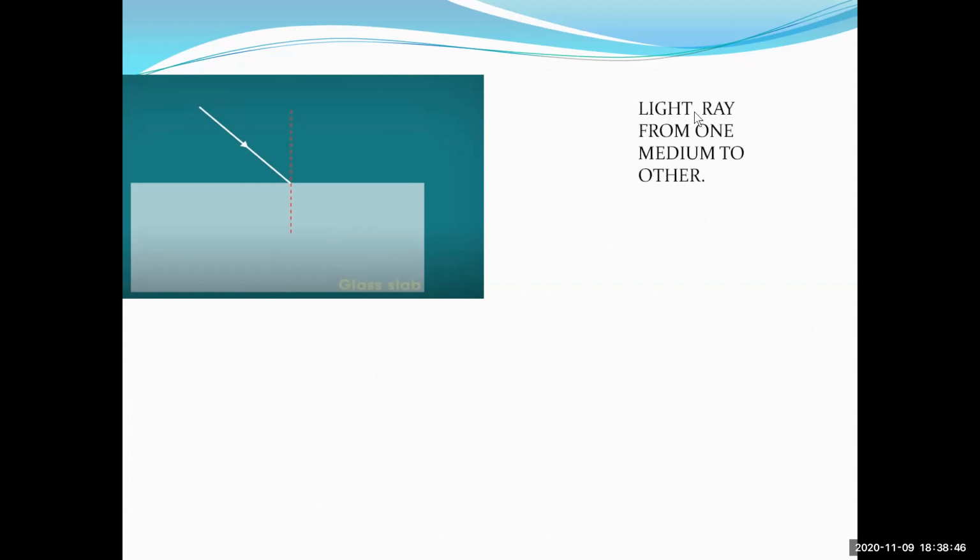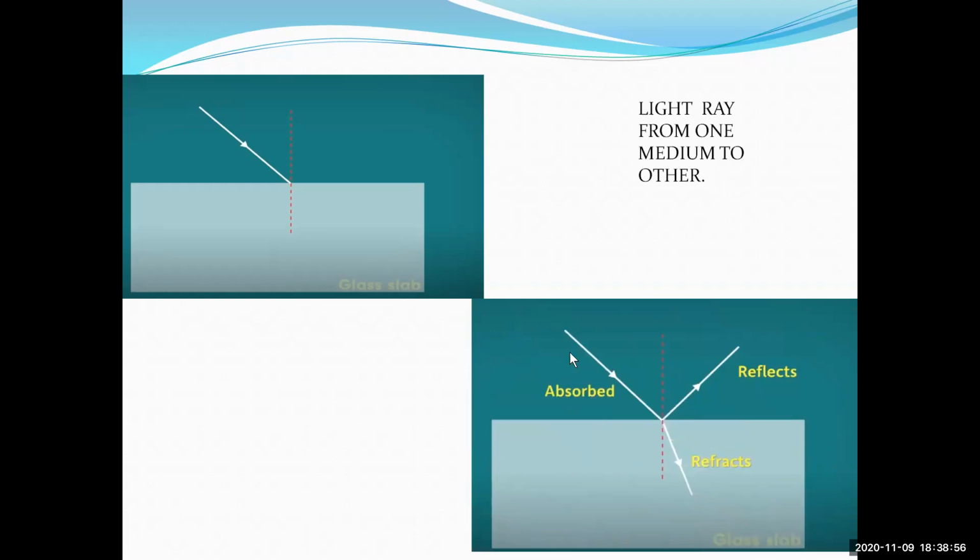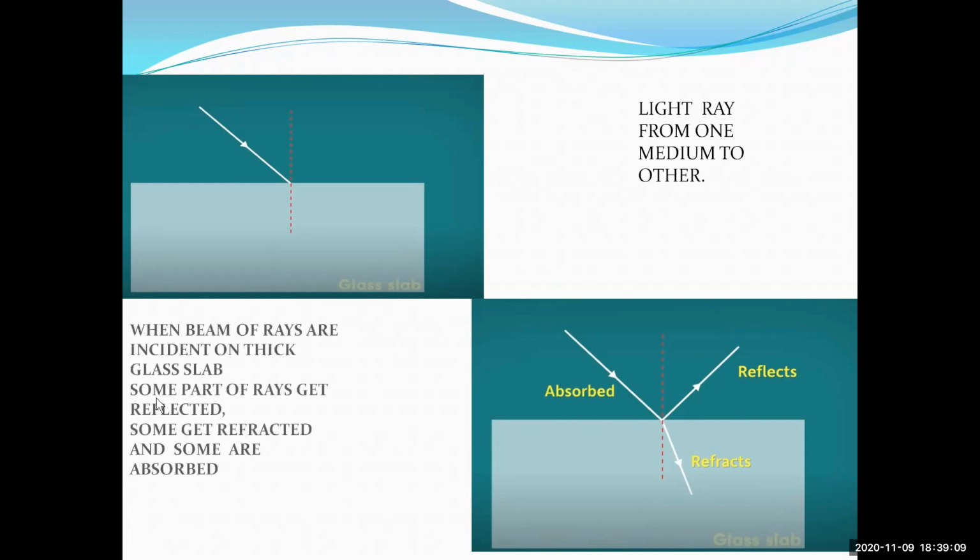Now we'll see a light ray traveling from one medium to the other medium. We'll see what happens. We know that some part of the rays gets reflected, some part of the rays gets refracted, and some are absorbed on the interface. Is it, students? When the beam of rays is incident on the thick glass slab, some part of the rays gets reflected, some gets refracted, and some are absorbed by this glass slab.